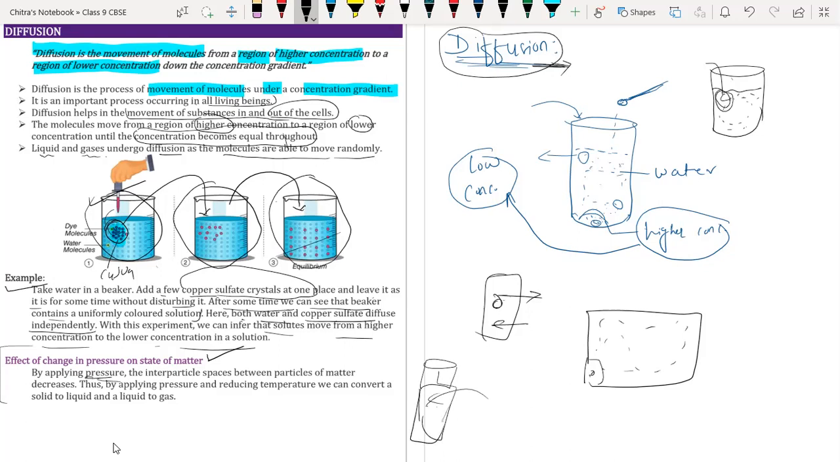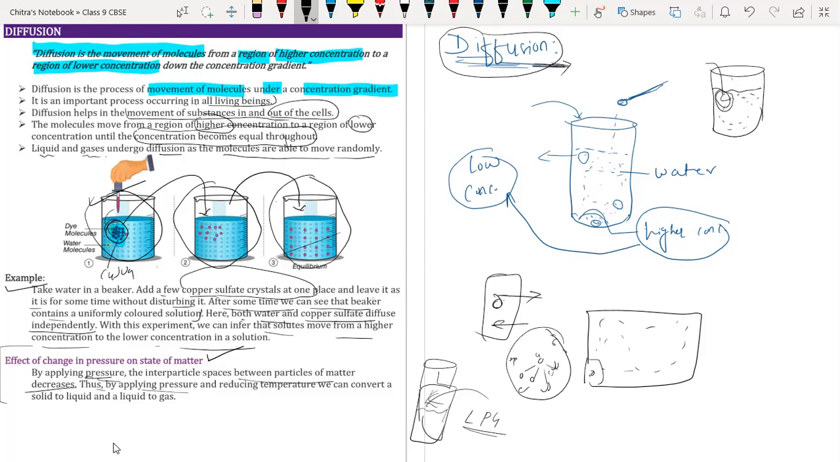Here natural gas is present at a high pressure, and due to high pressure that gas converts into liquid form. That's why it is called LPG, liquefied petroleum gas. At high pressure, the space between the particles of matter will decrease. Those particles are very far apart from each other. If we apply pressure, the particles will come close to each other because their intermolecular space will decrease.